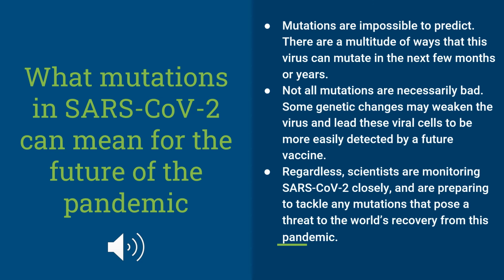Some genetic changes may weaken the virus and lead these viral cells to be more easily detected by a future vaccine. Regardless of which mutations can occur, scientists are monitoring SARS coronavirus 2 very closely and are preparing to tackle any mutations that pose a threat to the world's recovery from this pandemic.